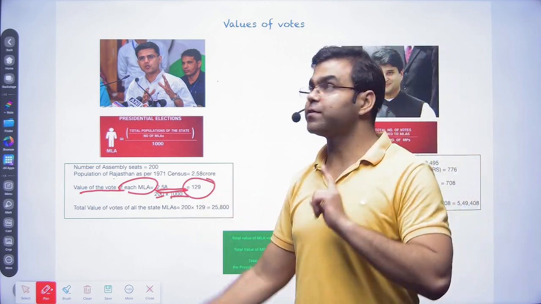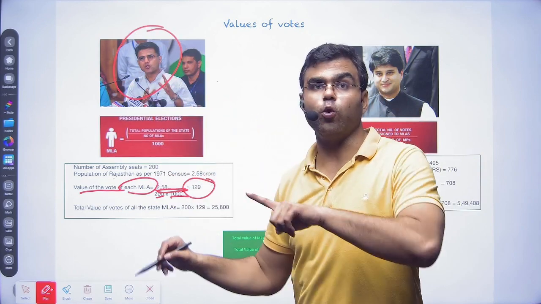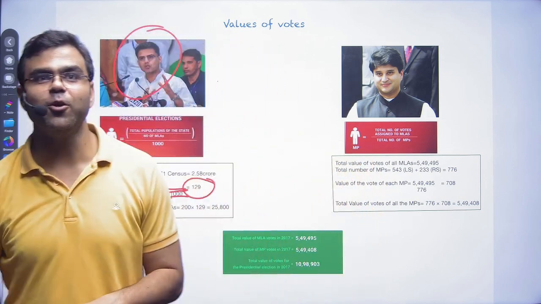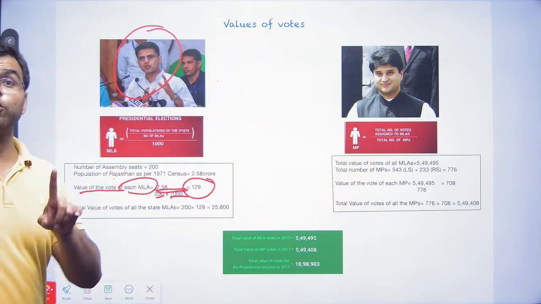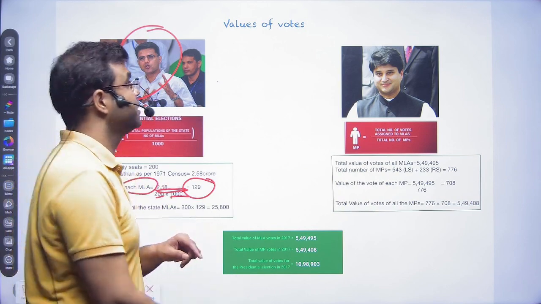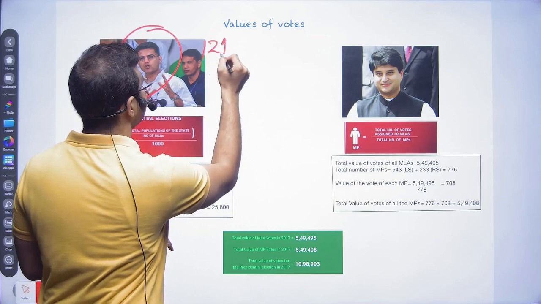So the value of Sachin Pilot's vote, I'm not talking about the individual value, obviously he has a high value, but the value of Sachin Pilot's vote in the presidential election is 129.